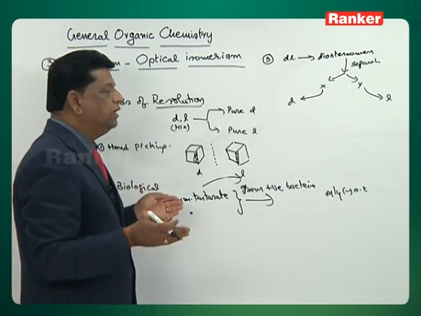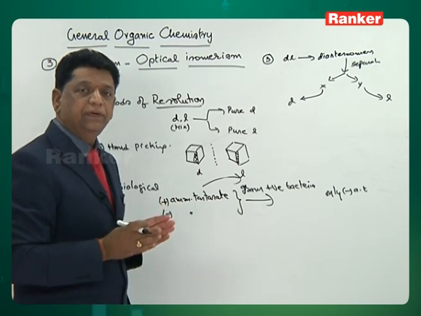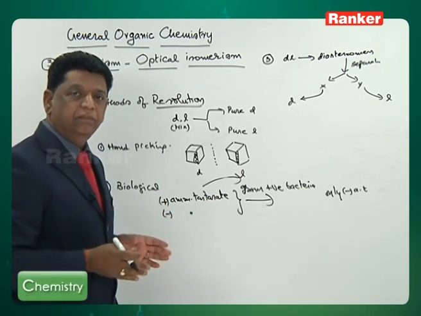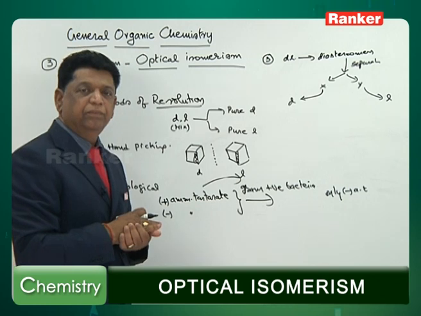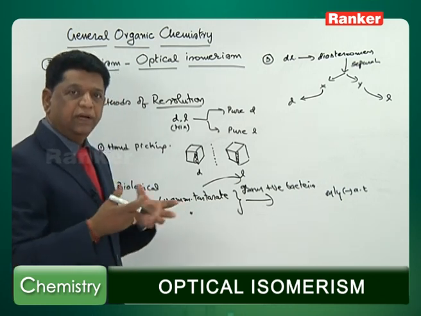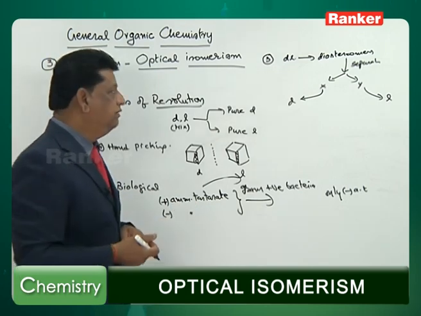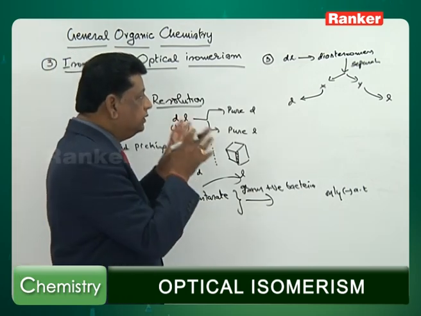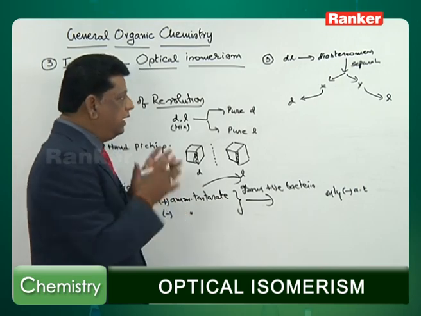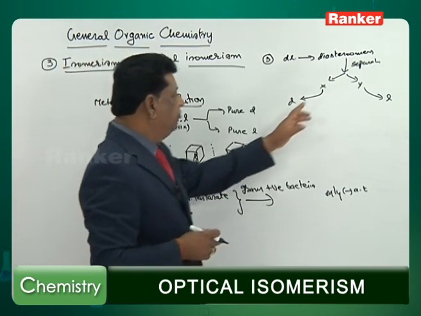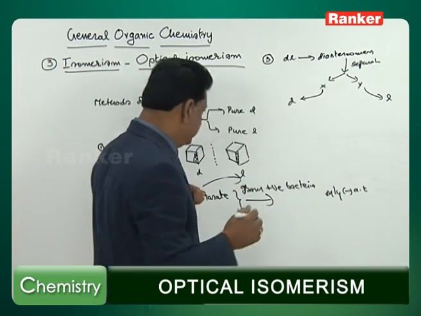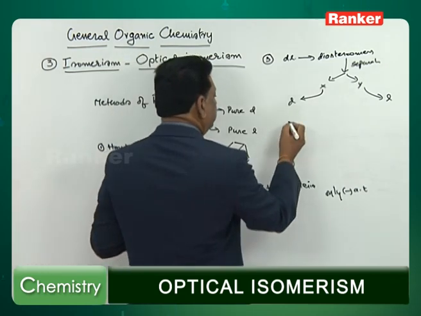So you can have a separation because physical properties differ, like boiling point, melting point, and so on. If the boiling point is different, you can distill out. One comes at lower temperature, the other distills later. So you select that physical property and separate them, and after that you convert back into the D and L.